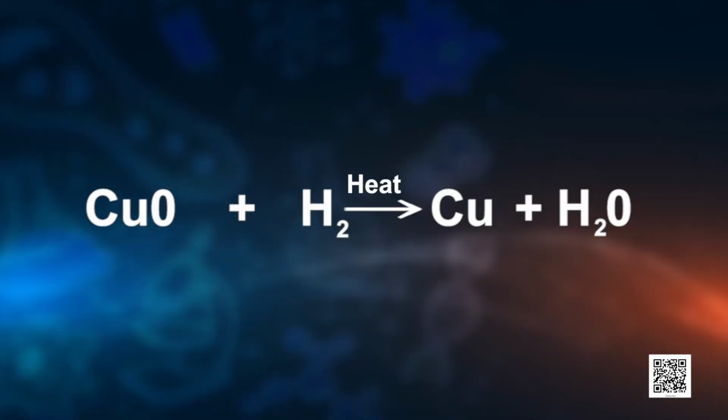Now, if hydrogen gas is passed over this heated material, that is copper oxide, what will happen to the black coating? Does the surface turn brown? Well, yes, the reverse reaction takes place and copper is obtained back. You can see it on the screen. So, if a substance gains oxygen during a reaction, it is said to be oxidized. And if a substance loses oxygen during a reaction, it is said to be reduced.